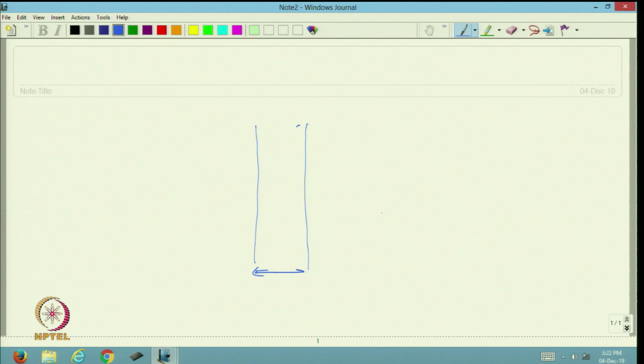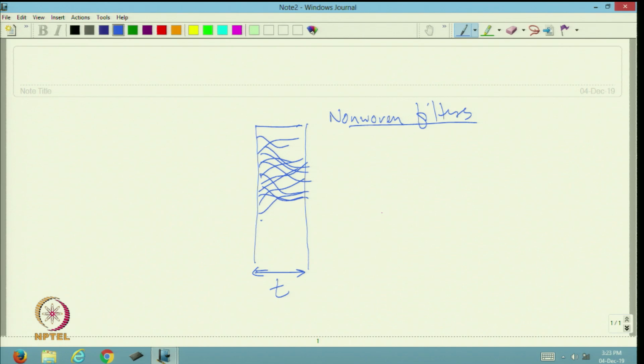This is the thickness; we need thicker fabric, and that is why non-woven filters are used for depth filtration. Another characteristic of non-wovens is that the pores are not defined; these are randomly oriented and of random dimension.